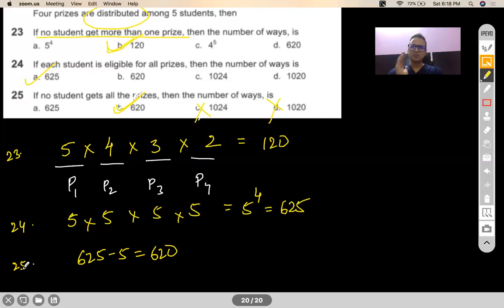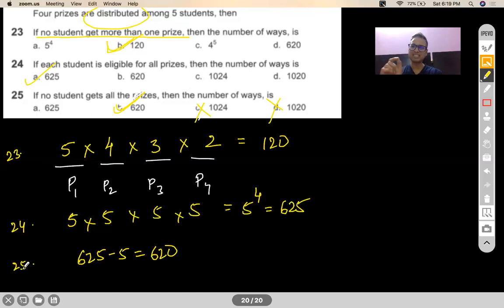Correct? So you are basically undercounting. You are undercounting when you're doing that, right? So you're saying prize number 4 should be clubbed with somebody else in order to make one student get 2 prizes, right? That is what you're trying to say.